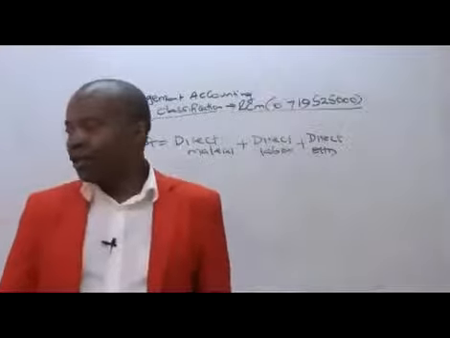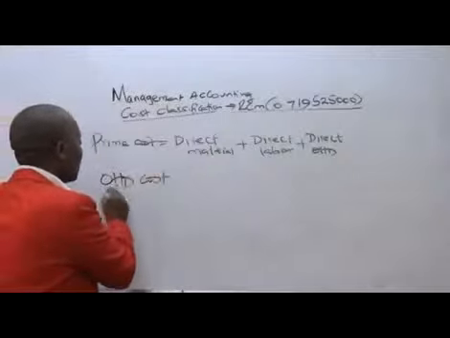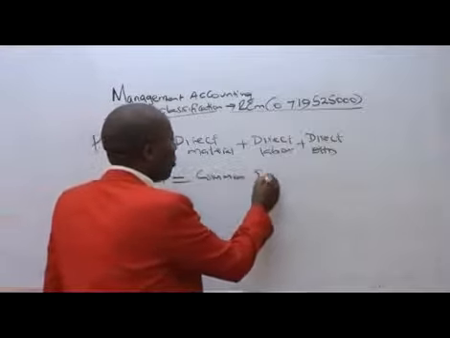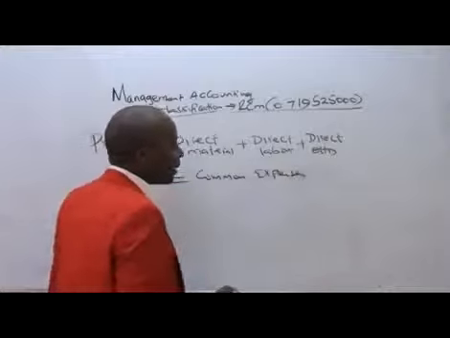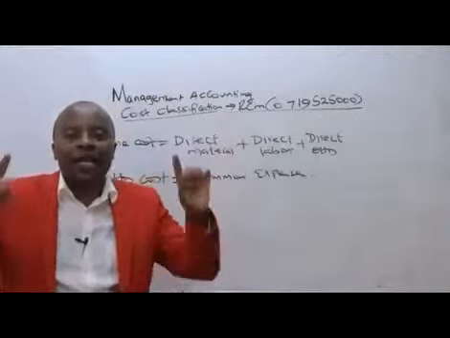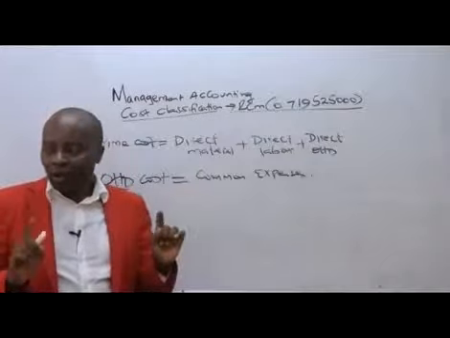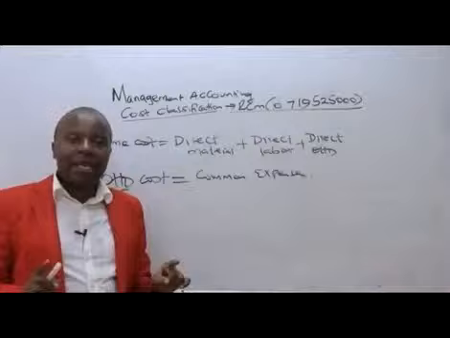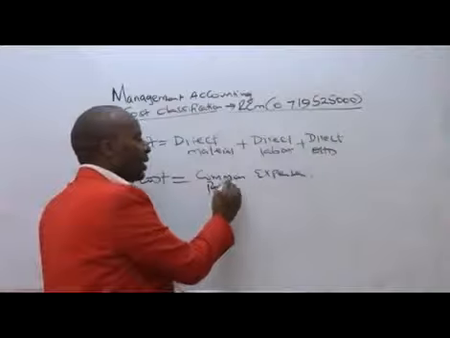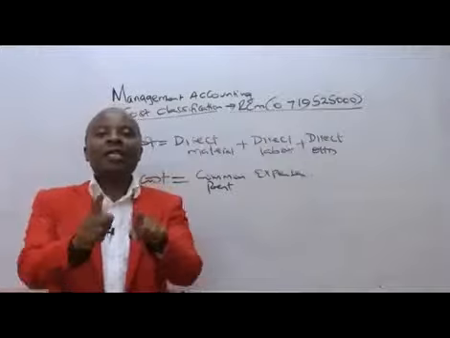Overhead costs, as the name suggests, are over the head. These are the common expenses, normally incurred for the benefit of many units. They cover us all. Overhead costs, I'm repeating again, are the common expenses, like rent. Rent is an overhead cost that we are incurring for the benefit of all the students of RCM College.